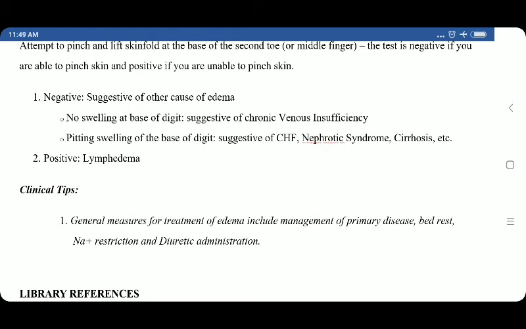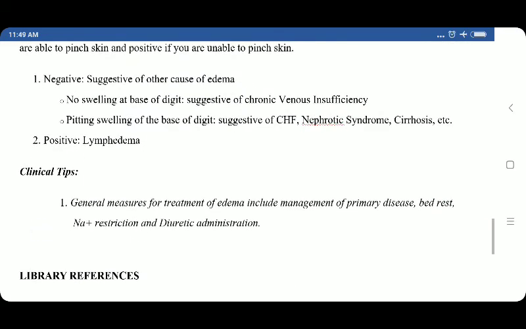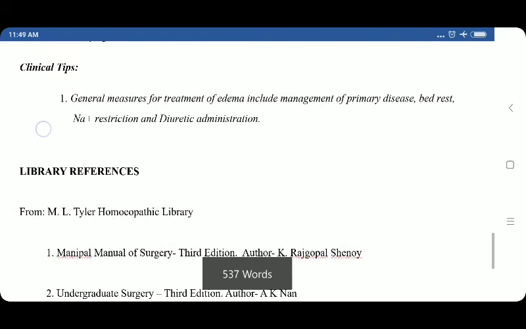Now here is a clinical tip for management. General measures for treatment of edema include management of primary disease, bed rest, sodium restriction, and diuretic administration.